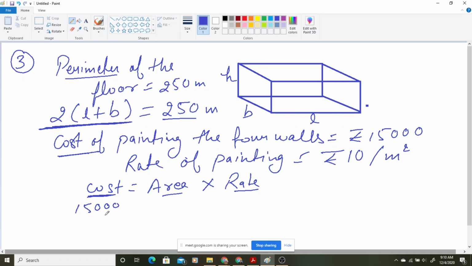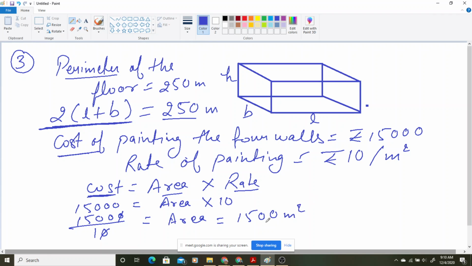Cost is already given, 15,000. Cost is area into rate. Rate is already given, how much? 10. So you will divide 15,000 by this 10, and it will be equal to area. Zero cancels zero. So how much area are you getting? You are getting an area of 1500 meter square.